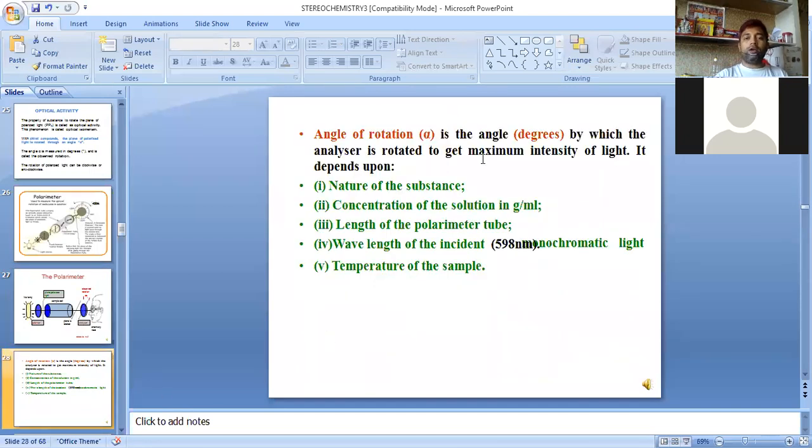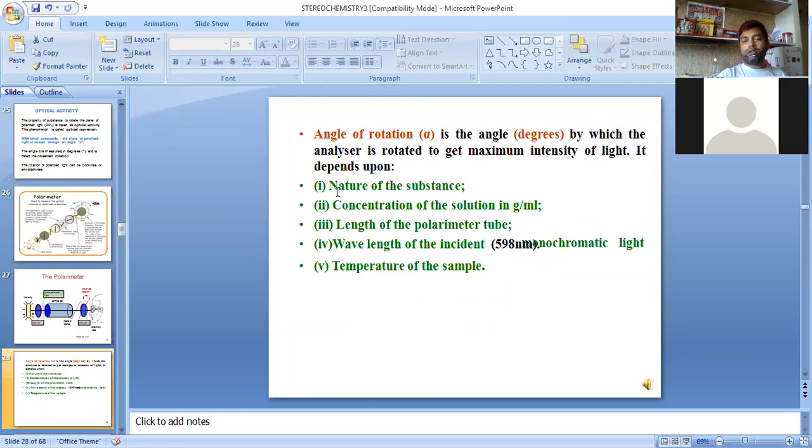So the angle of rotation alpha is the angle by which the analyzer is rotated to get maximum intensity of light.